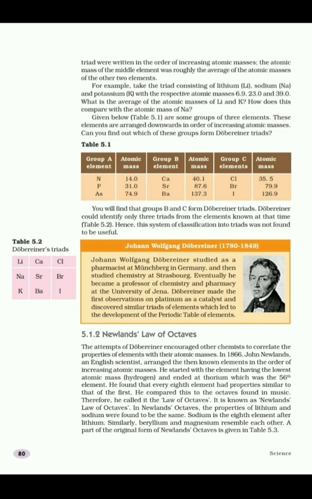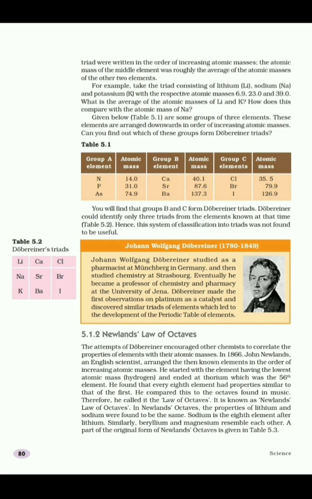The drawbacks of Dobereiner's classification were, first, he could identify only 3 triads, and various elements with similar properties could not be grouped in triads, like iron, manganese, cobalt, nickel, copper, which have similar physical and chemical properties but yet could not be placed in triads.